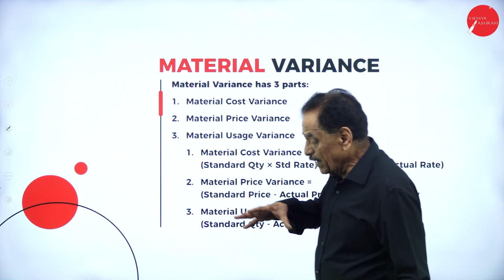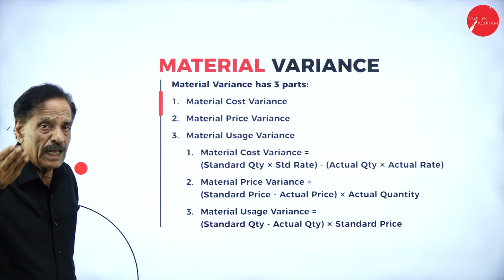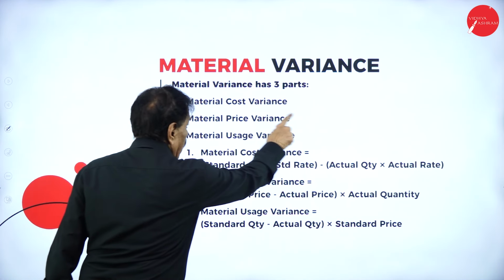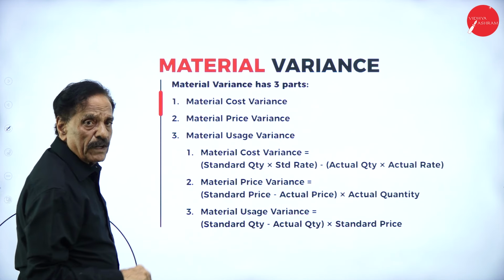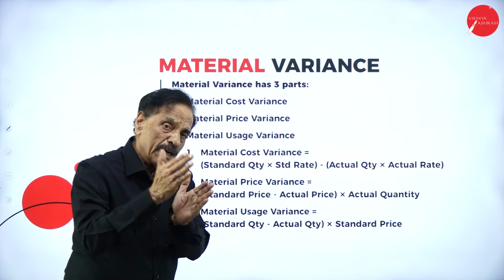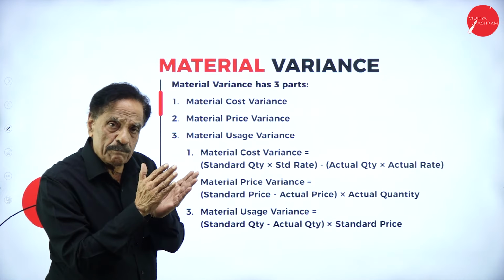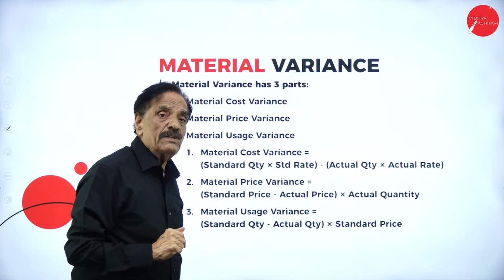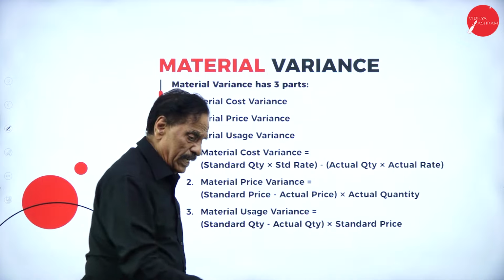Now, from the examination point of view, they will ask material variance and labor variance. Material variance has 3 parts: material cost variance, material price variance, and material usage variance. Material cost variance is standard quantity into standard rate minus actual quantity into actual rate. Material price variance is standard price minus actual price into actual quantity. Material usage variance is standard quantity minus actual quantity into standard rate.